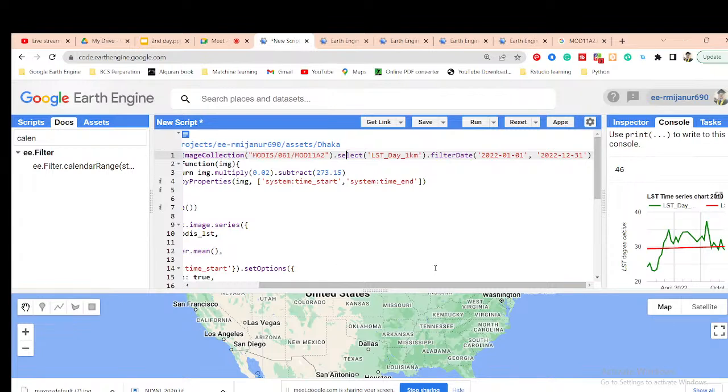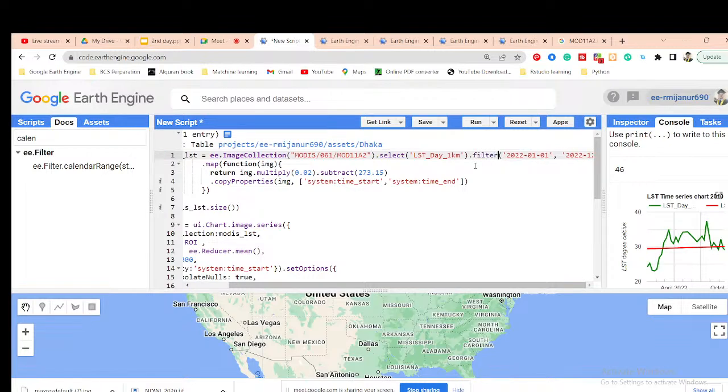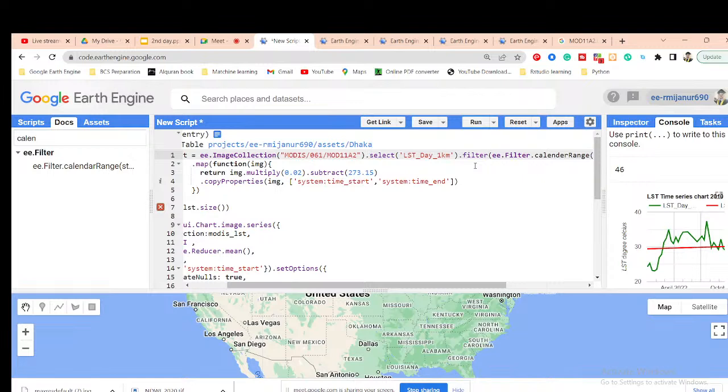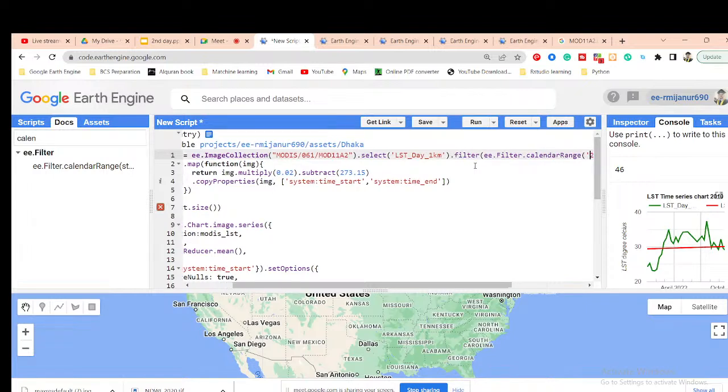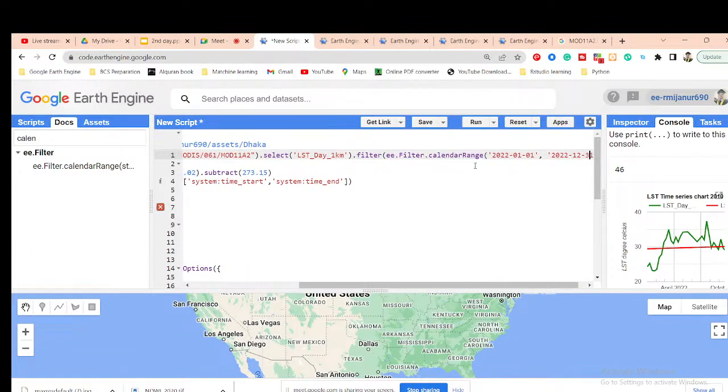So this time, instead of filter date, we are using the filter range function. So I put filter dot calendar range, and then close it.